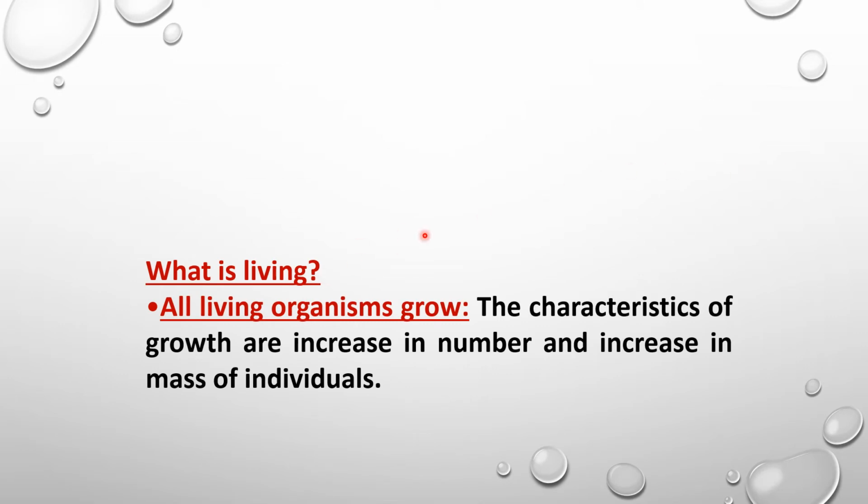What is living? The very prime criterion of a living organism we can say is that all living organisms grow. This growth is related to the increase in number and increase in mass of the individuals. Increase in number means one will form another one, and like that they can increase the number of their own species, as well as increase in the mass of the individual, meaning they grow in their cell shape and in their cell number, etc.